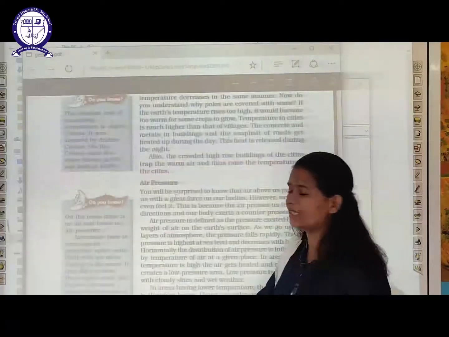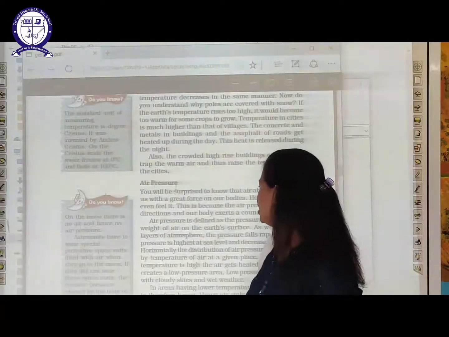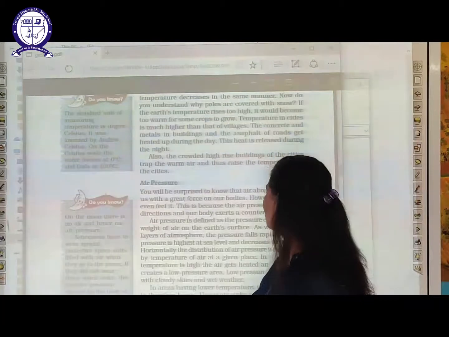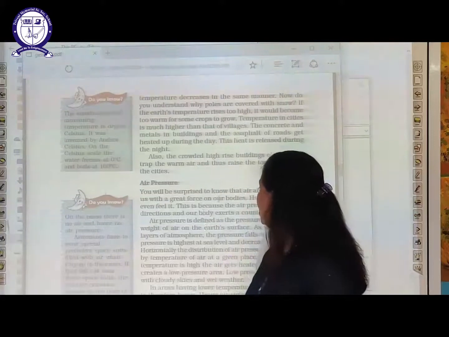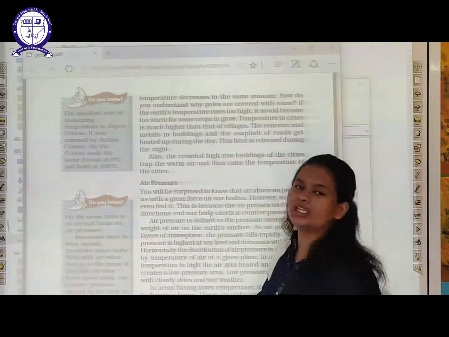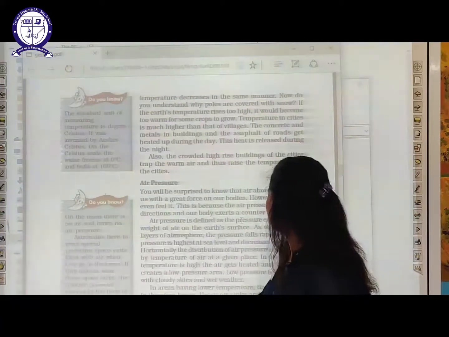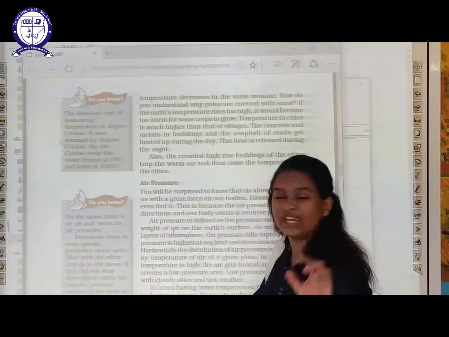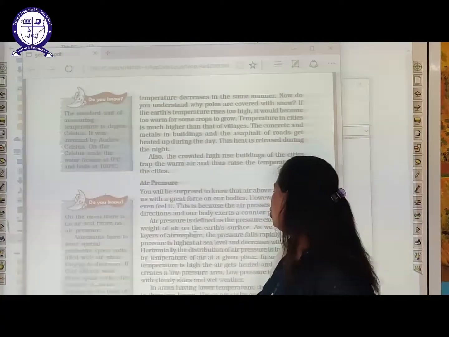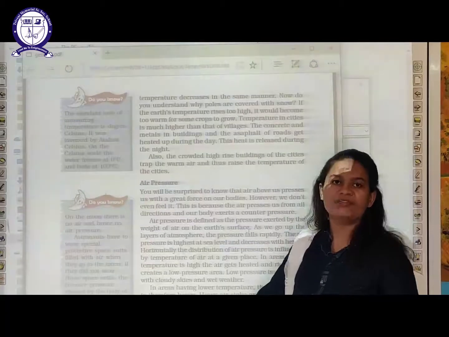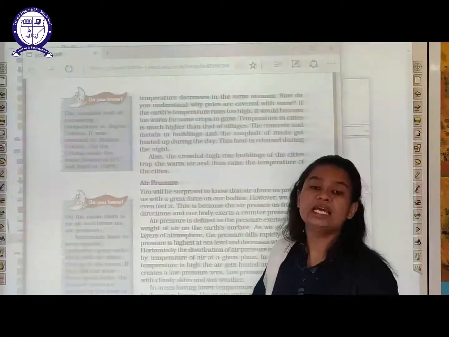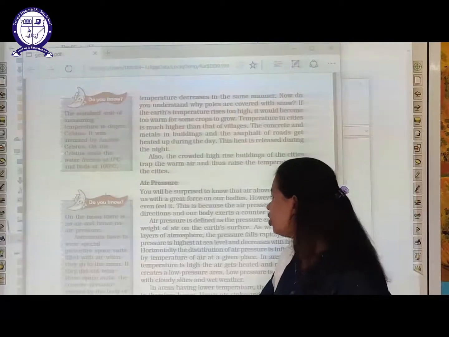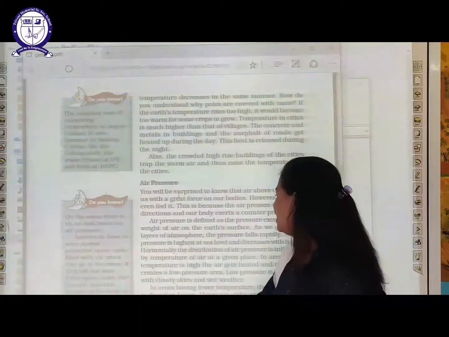Thereafter, students, our next topic is air pressure. Now, what is air pressure? Air pressure is defined as the pressure exerted by the weight of air on the earth's surface. When the air exerts pressure on the earth's surface, then such pressure is called air pressure.